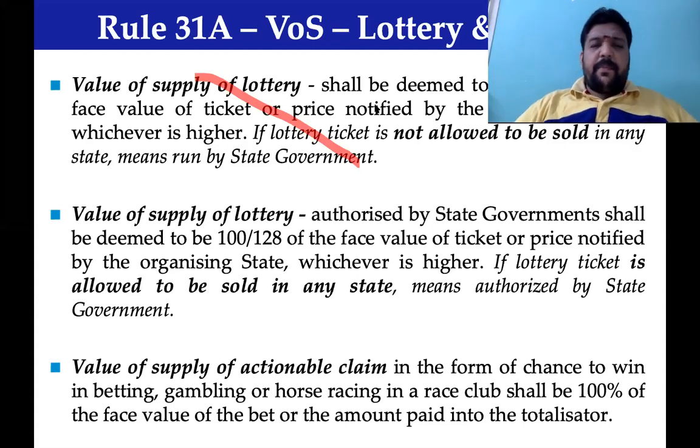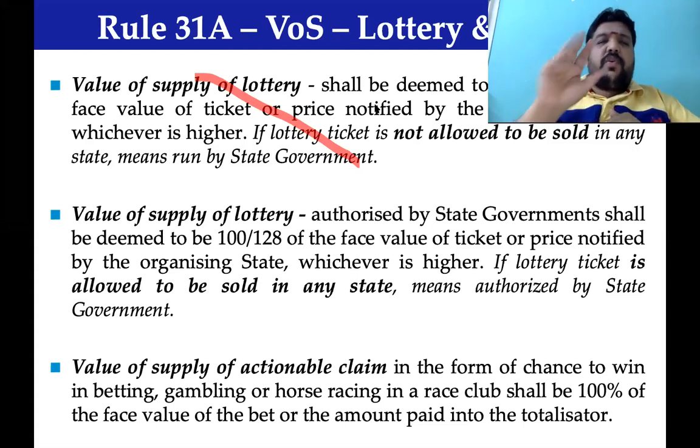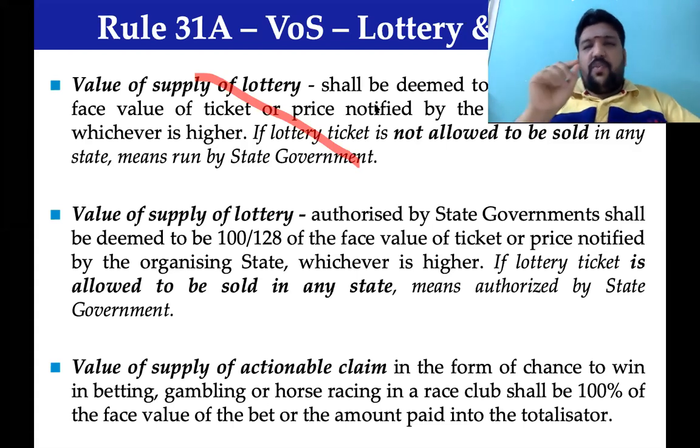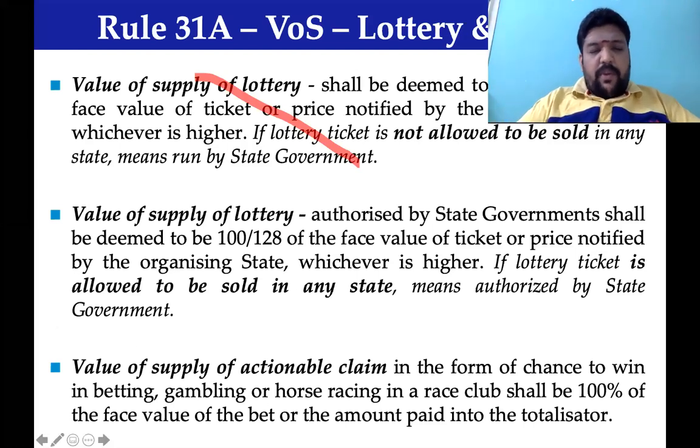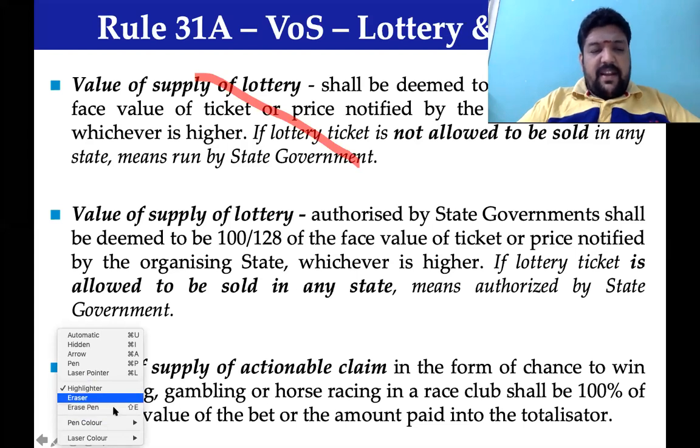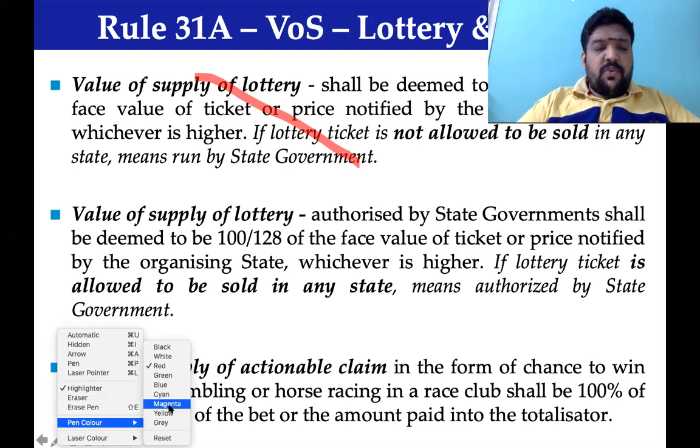What finally concluded was that because there are two different views, the government highlighted that we will go by votes in the GST Council, and a 28% rate is determined. Whatever be the printed value of the ticket, or the price at which it is being given, that value includes your 28% GST. To put it in a different way, the price notified by the respective state or the face value of the ticket, generally both will be the same. Of these two, whichever is higher,